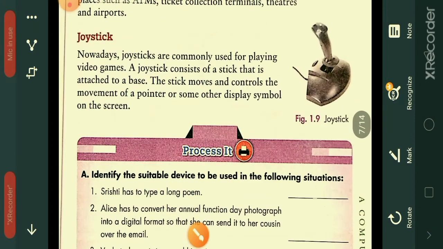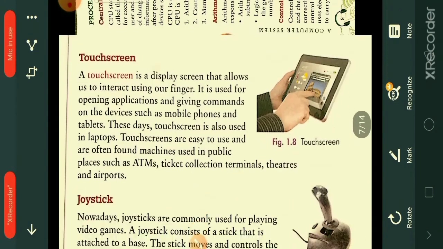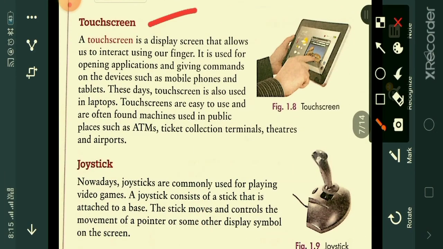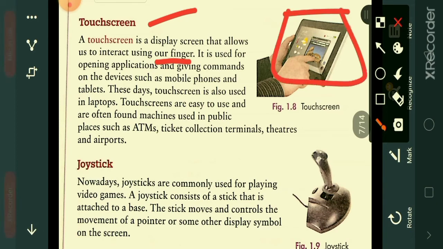Next we have the input device touch screen. A touch screen is a display screen that allows us to interact using our finger. See, this is the touch screen. With the help of our finger we can interact. For example, we can have our Android mobiles, tablets. With the help of the finger we can operate, we can give input. With the help of our fingers only we can operate. So that is the touch screen, students.